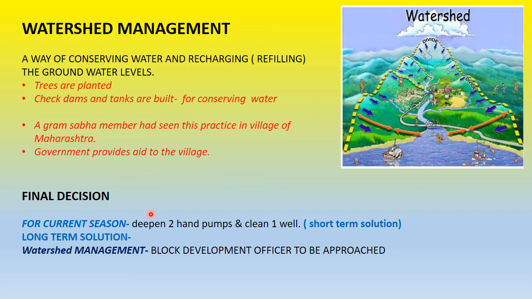So what was the final decision taken by the panchayat in the meeting? For the current season, to have some short-term solution, 2 hand pumps will be deepened and 1 well will be cleaned, so that the women are not required to go to the Suru river, which is very tough because the river is 3 kilometers away. And for a long-term solution, it was decided that they can go for watershed management, and they will be approaching the block development officer for the same. The block development officer looks into the matter, and he is also a connect between the government and the village.